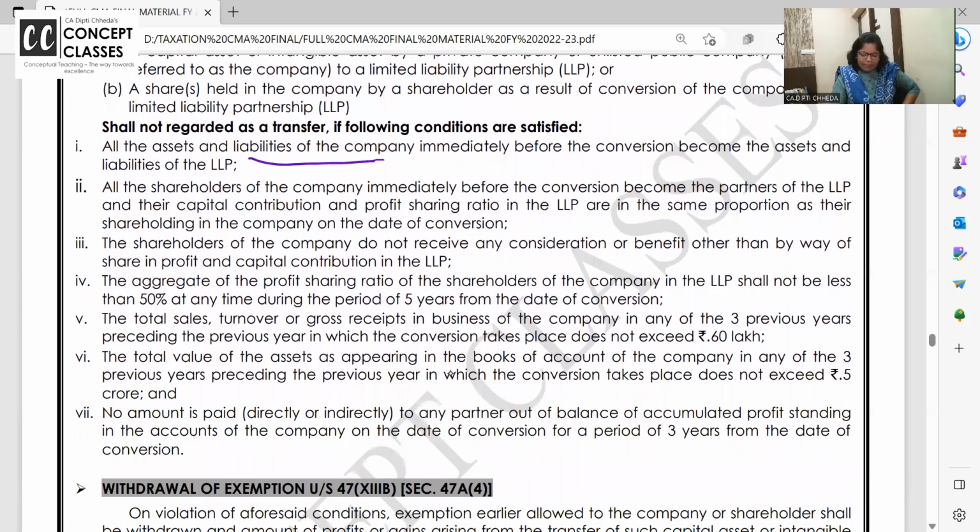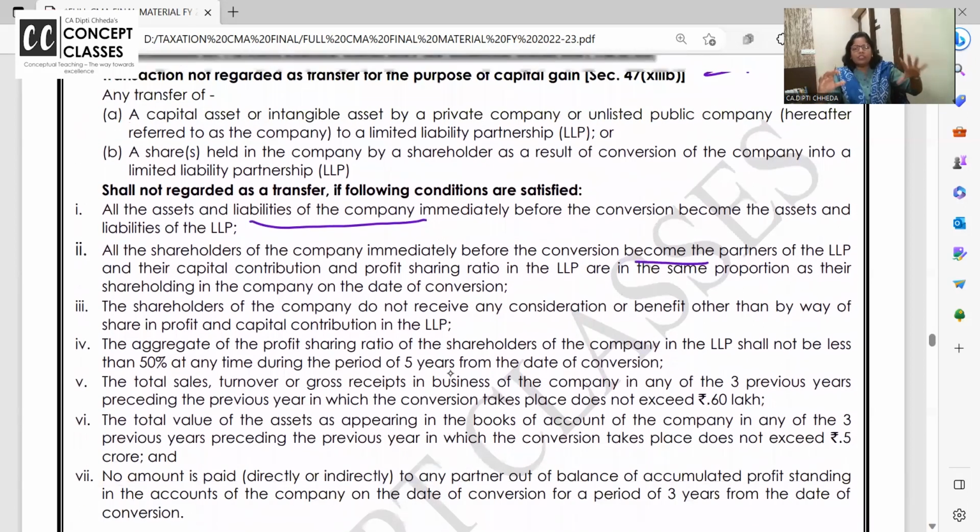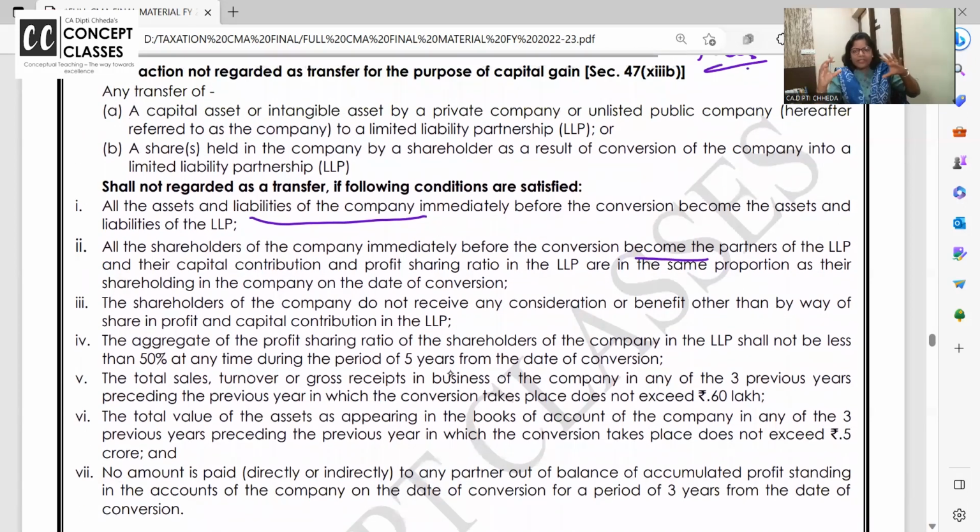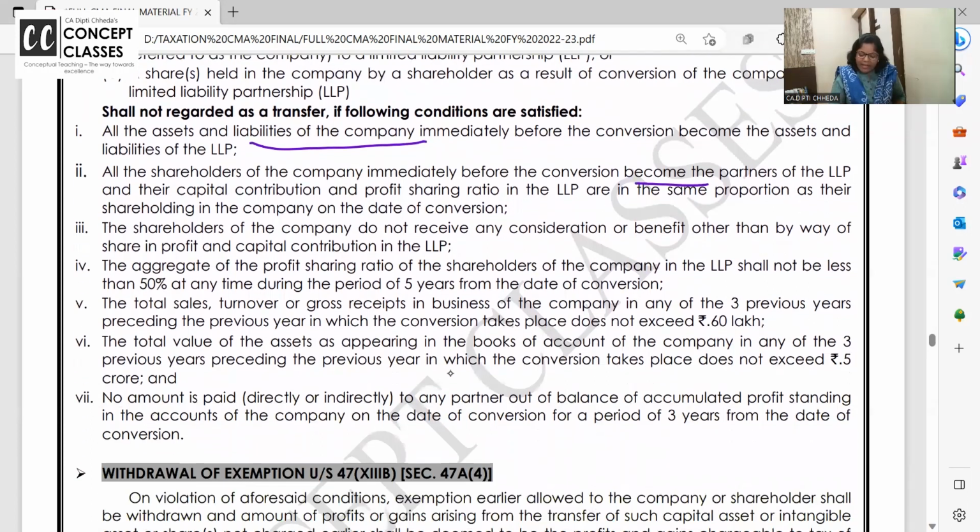All the assets and liabilities should be transferred. All shareholders of the company before the conversion become, समझ में आ रहा है आपको? Private company जो defunct company होती है ना, they are converted into LLP. So all the shareholders will become partners. One of them will be designated partners. They will not receive any benefit.